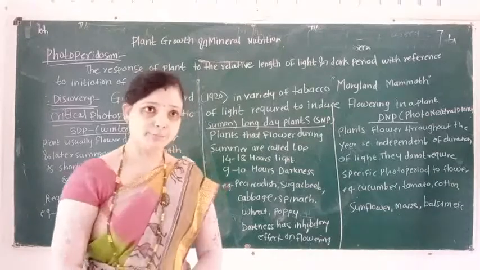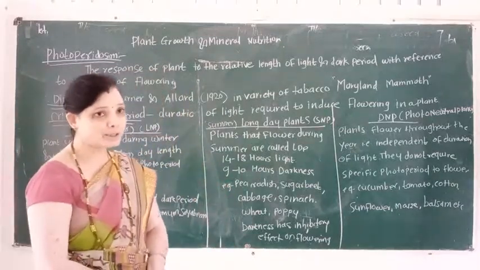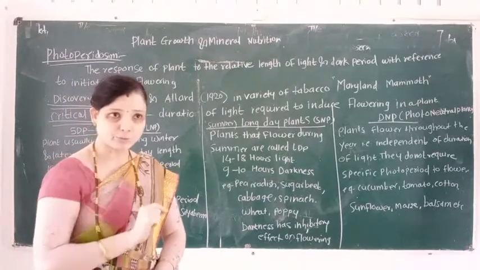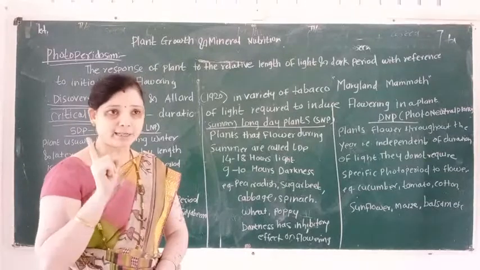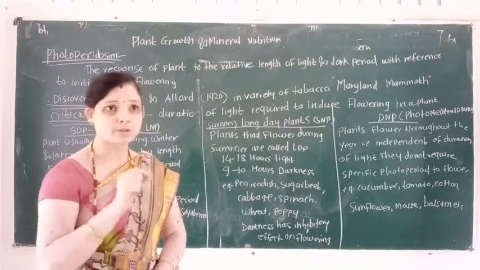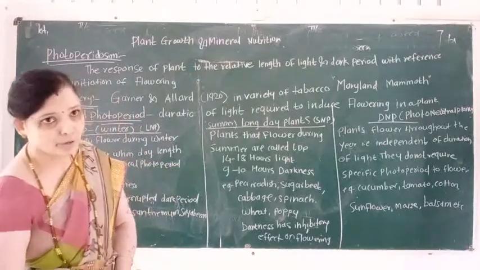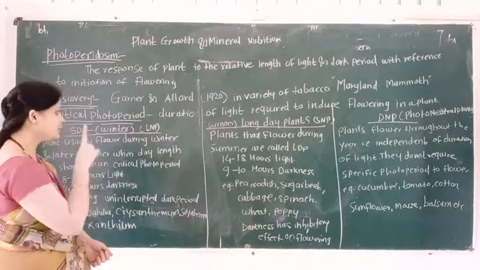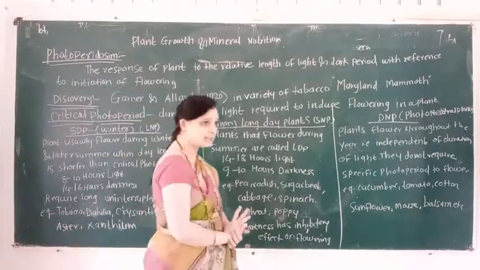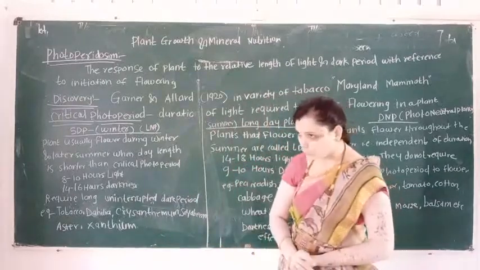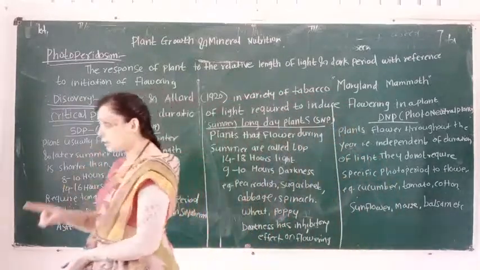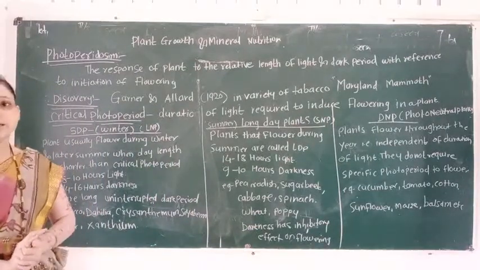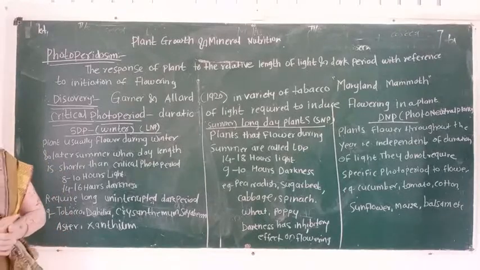So students, in this lecture we first learn the first type of plant. This type is known as SDP, and SDP means short day plant. Short day plants are also called long night plants, and they are also known as winter plants.